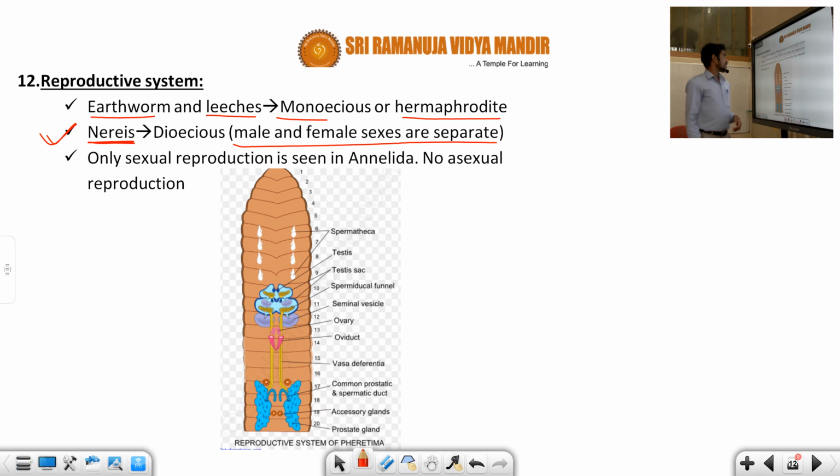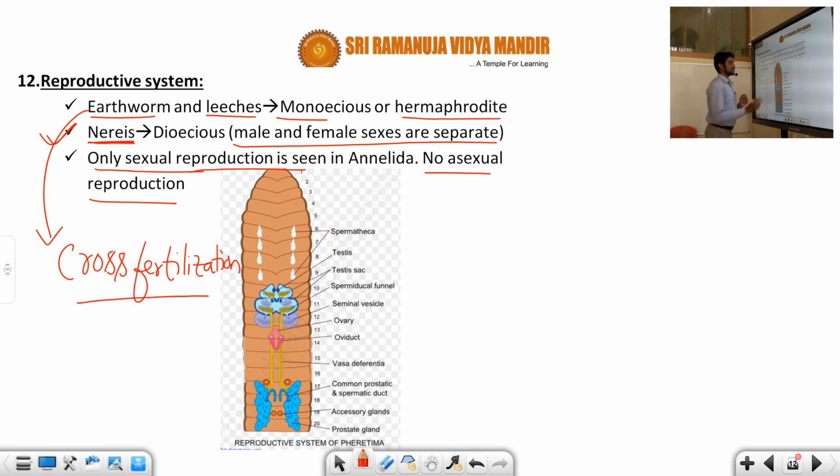Next, in Annelida only sexual reproduction can be observed, but there is no asexual reproduction. Only sexual reproduction. Regarding the type of fertilization, in the earthworm we can observe cross fertilization, students.